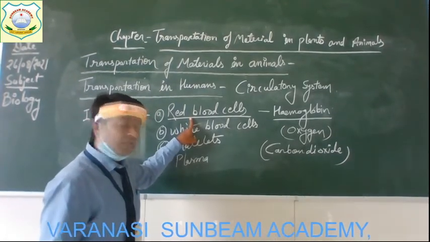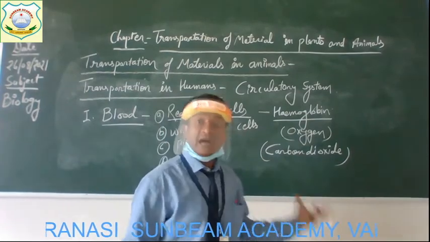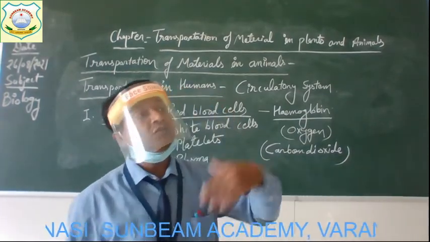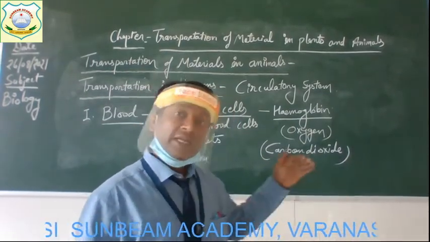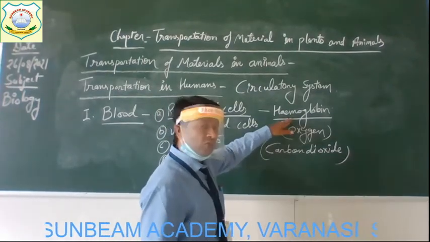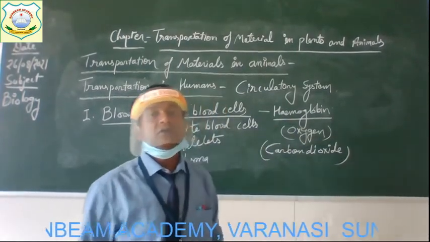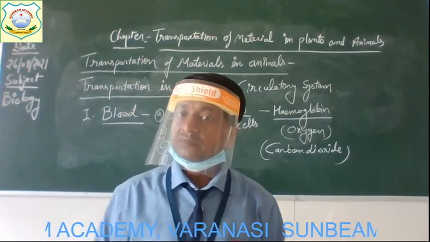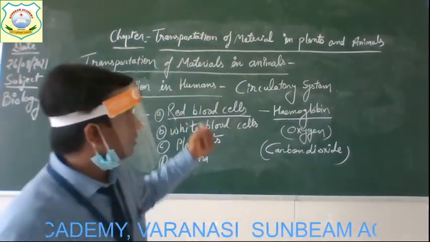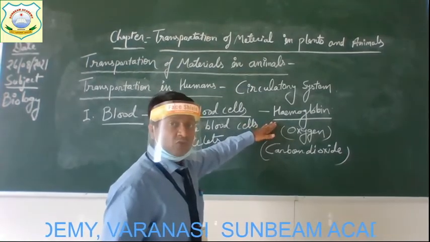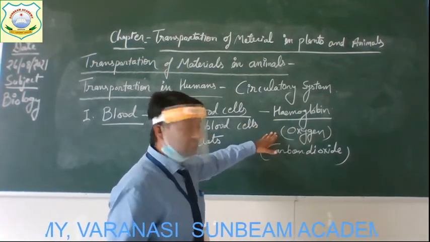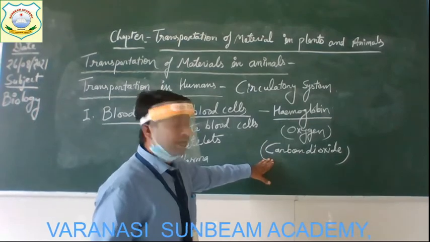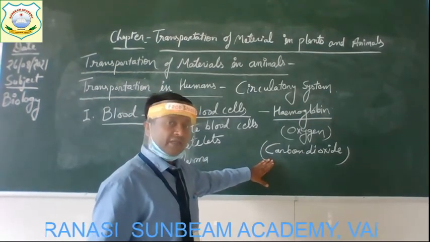Okay? And the carbon dioxide, which is harmful for our body, needs to be removed. So it again gets carried by the same hemoglobin and removed from the lungs. Clear, children? I hope that you understood this function of hemoglobin. It combines with oxygen and also with carbon dioxide.